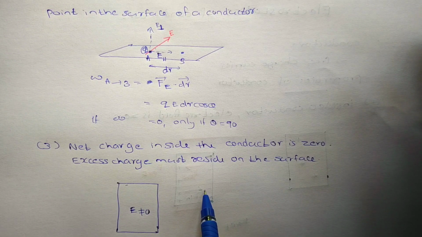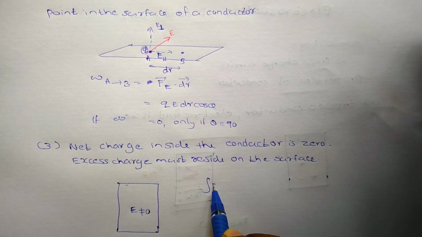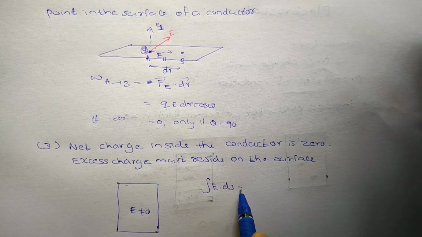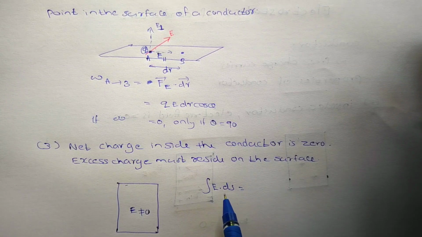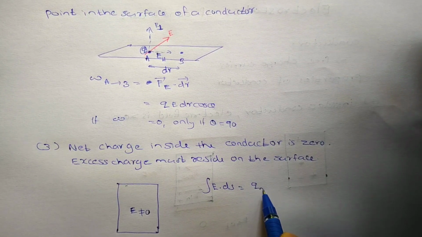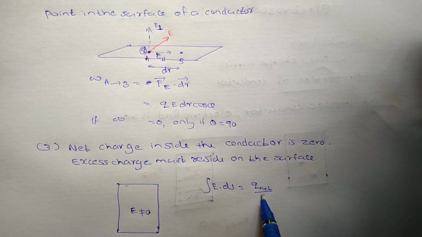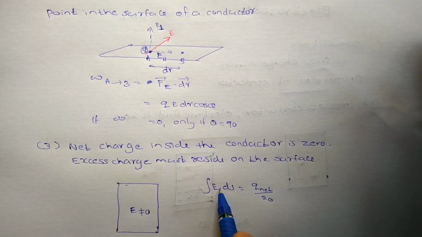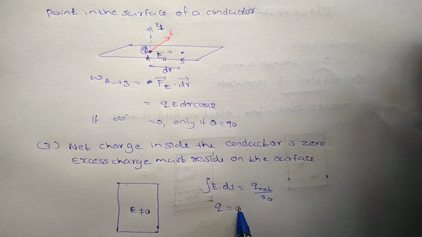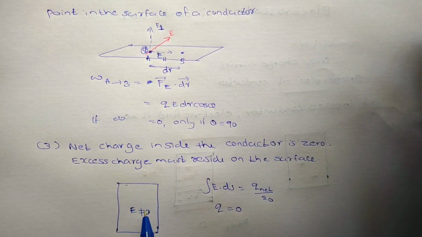What is Gauss's law? Integral E dot ds is equal to Q net by epsilon 0. What about the E value? E is 0. So what about the Q value? This Q value becomes 0. So the total electric field inside the conductor is 0.